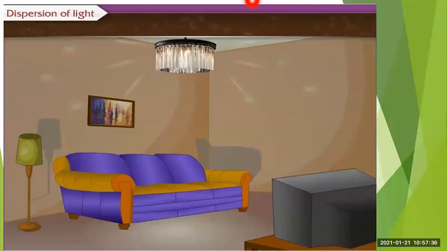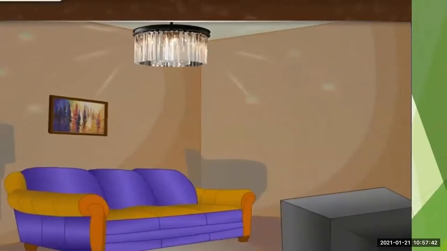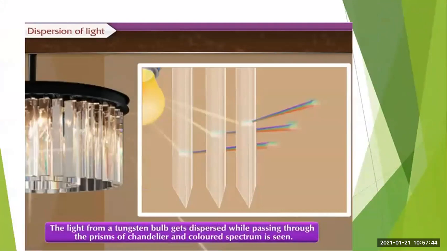And what will happen if we use the LED light instead of the tungsten bulb? Here you see that the light from a tungsten bulb gets dispersed while passing through the prism of the chandelier, and the color spectrum is seen.